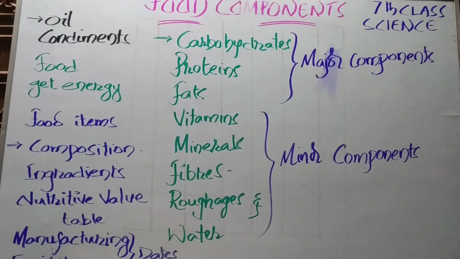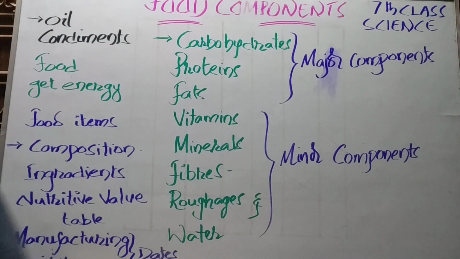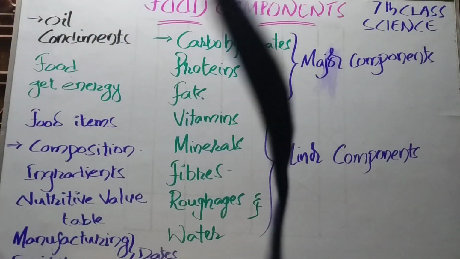The entire world is suffering from a very dangerous pandemic disease, that is coronavirus, COVID-19. So we should be very careful, and we must protect ourselves from this dangerous disease by taking some precautions, by using sanitizer and the mask.